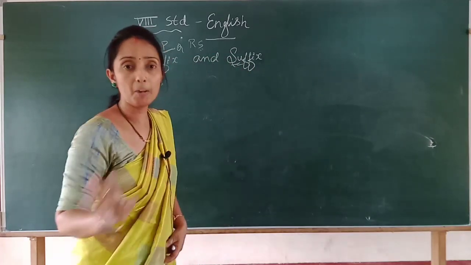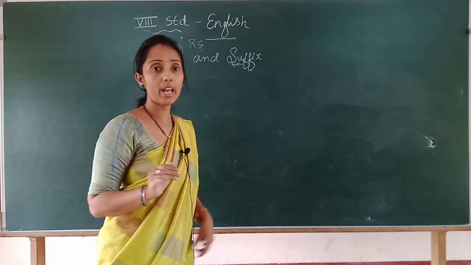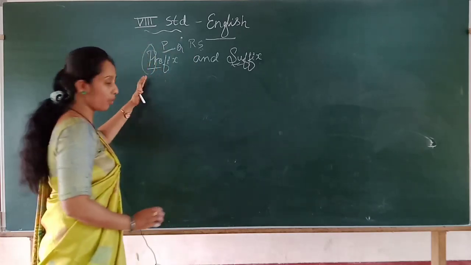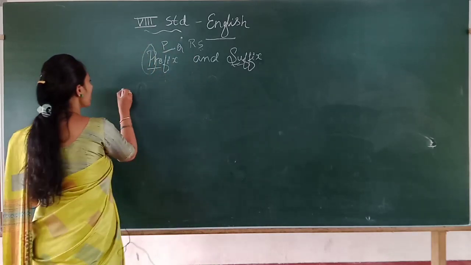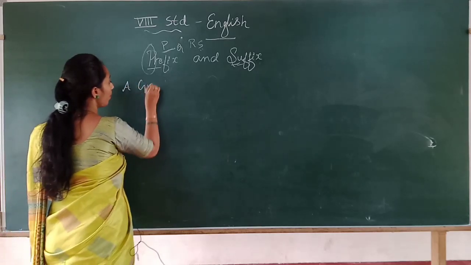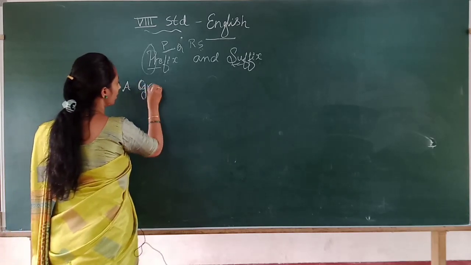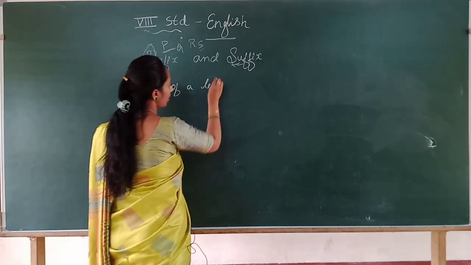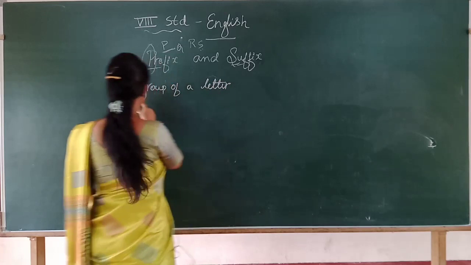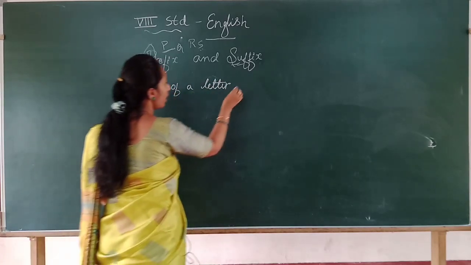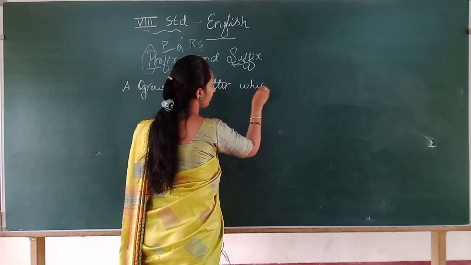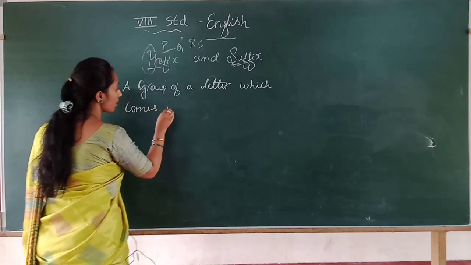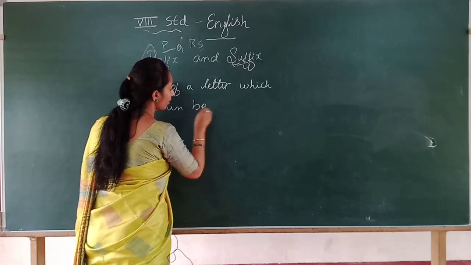Children, the definition of a prefix need not be written. Okay, only give a heading as prefix and suffix. Prefix, I told. If you want, you can write down: a prefix is a group of letters which comes in the beginning.